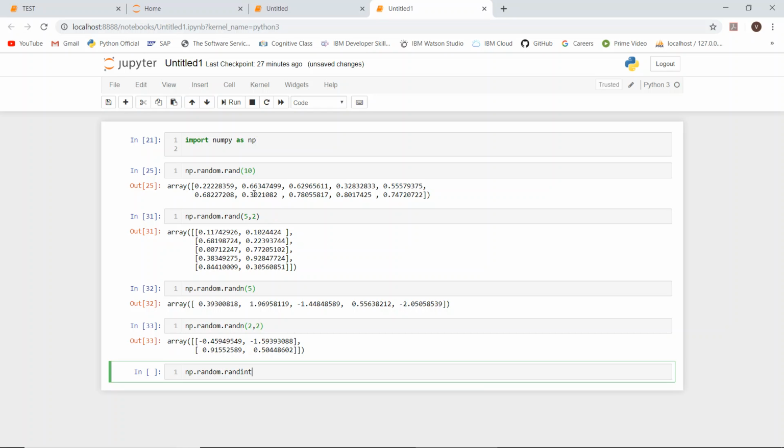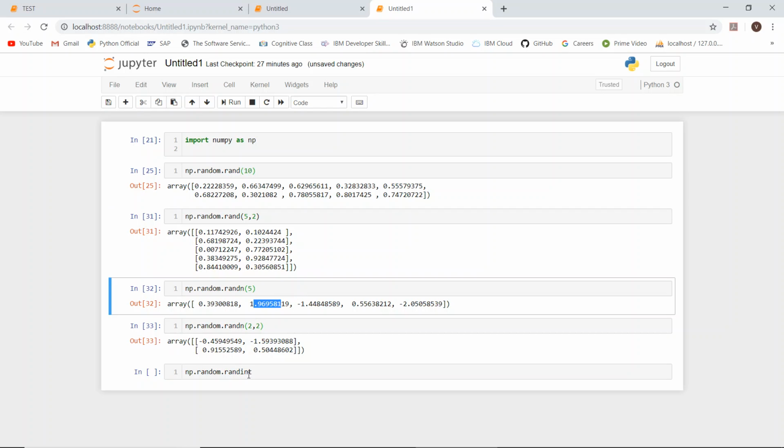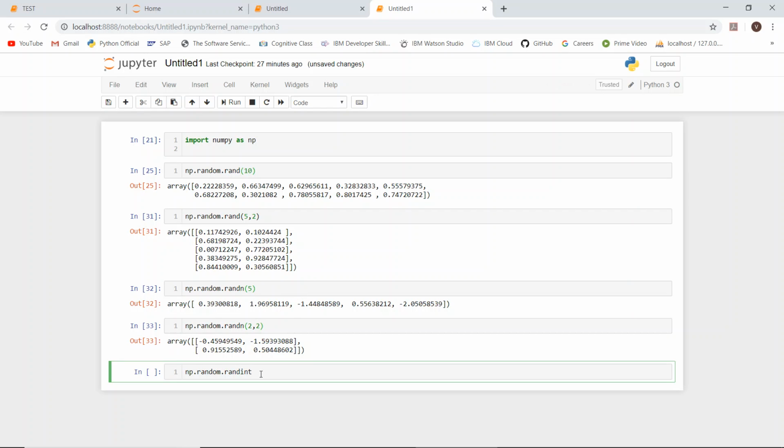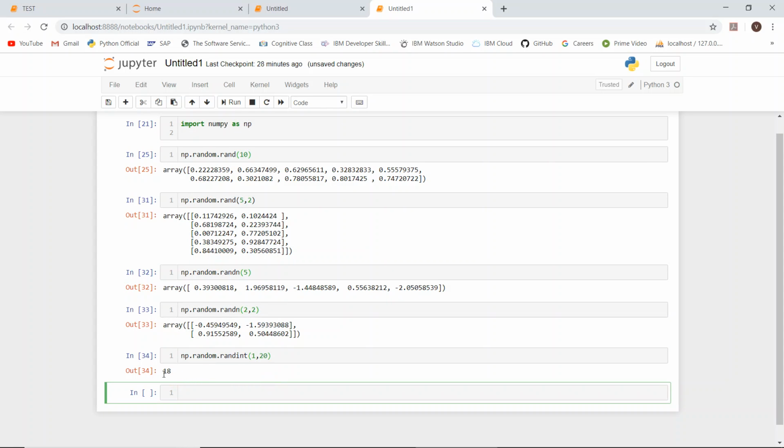Okay, and then moving forward, after that what we saw, np dot random dot randint, random integers. So these are all not integers, these are all float values. So what if we want to generate random integer numbers? We just need to give the starting number, the ending number, and then let us see it. See, 18 has come up.